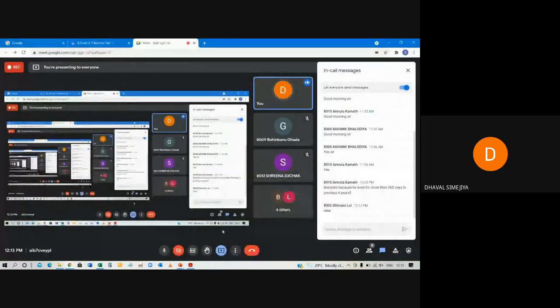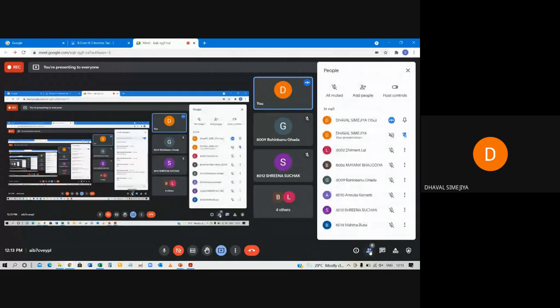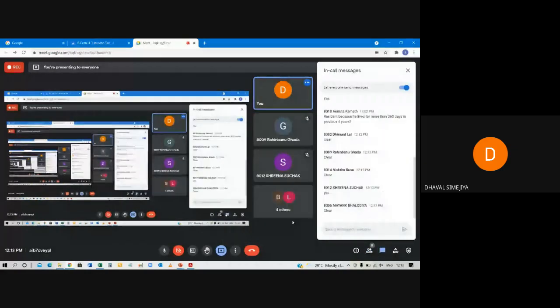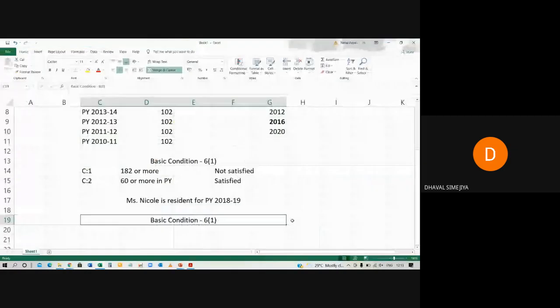Chalo, Mayank. Done. Rohin Banu, Amruta, Srina, Nishtha. Now it will take hardly 5 minutes if you can count the number of days.